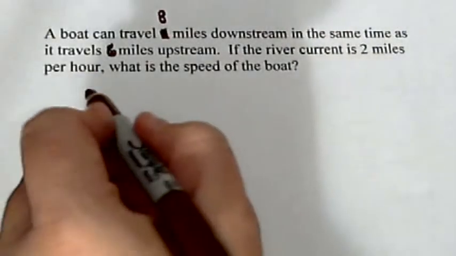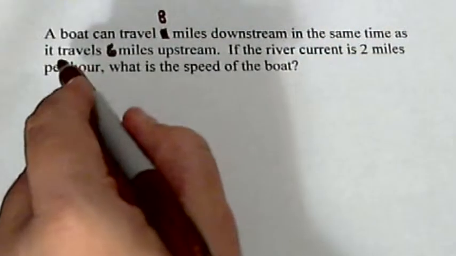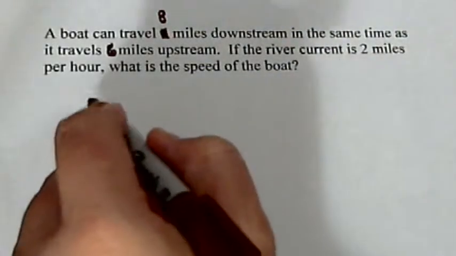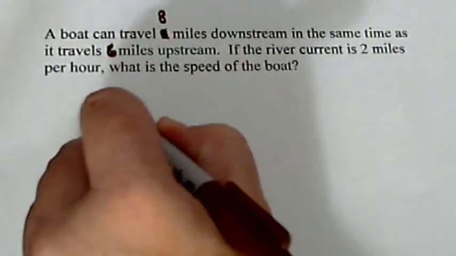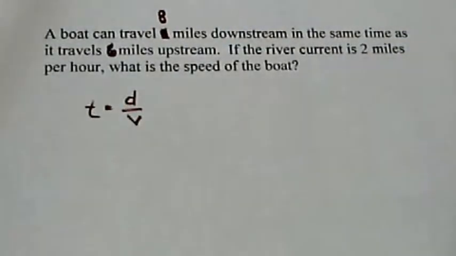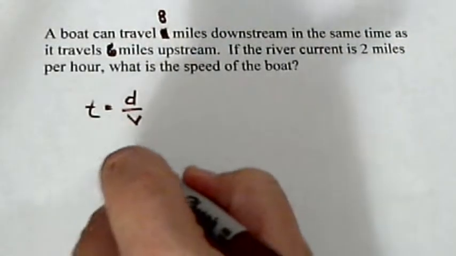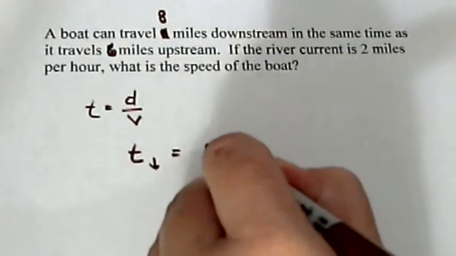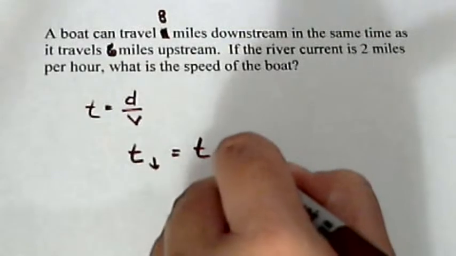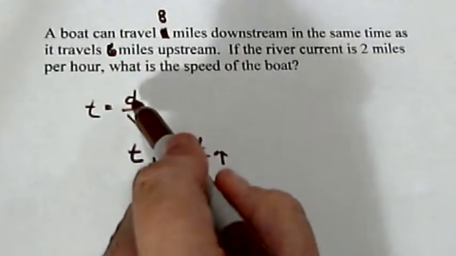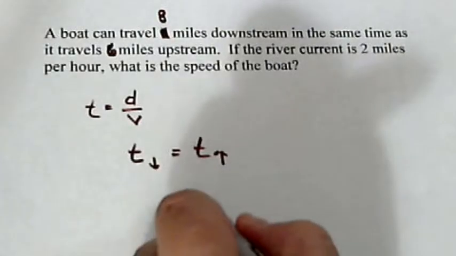All right, so the times are the same. Time is distance divided by speed. So the time going downstream is the same as the time going upstream, which would be the distances and the speeds.